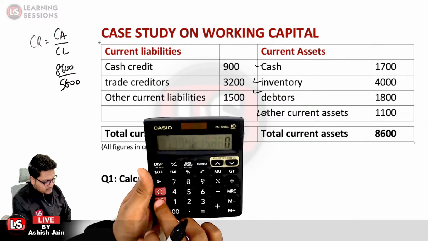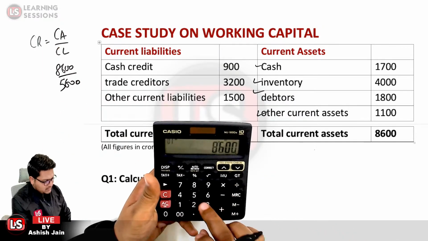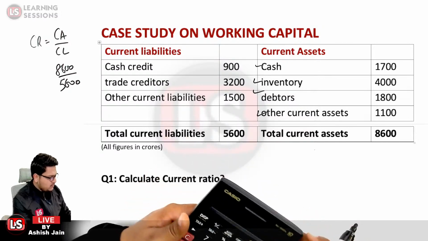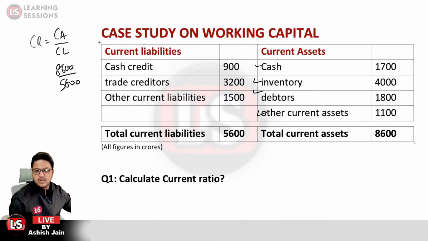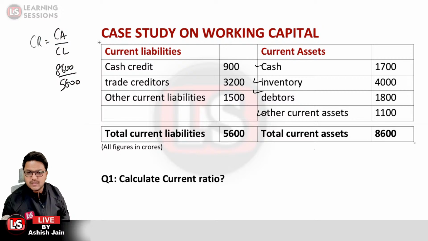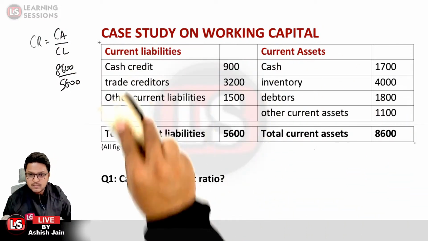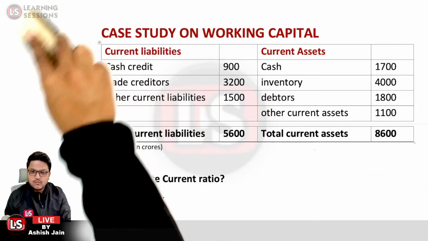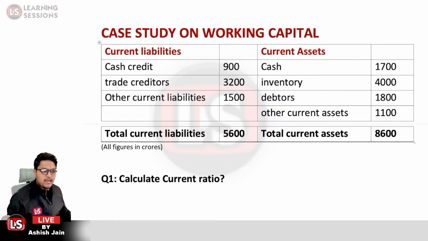So 8600 divided by 5600 comes out to be 1.5357. So that would be the answer related to this particular question.